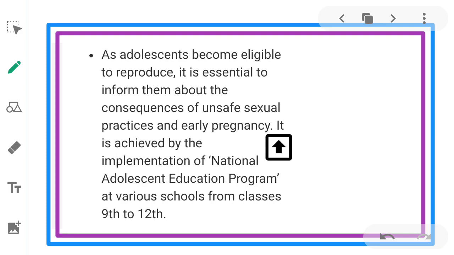So, at the adolescent age, awareness is given to people about unsafe sexual practices and early pregnancy. This program has been implemented in schools so they can give information about sex education.